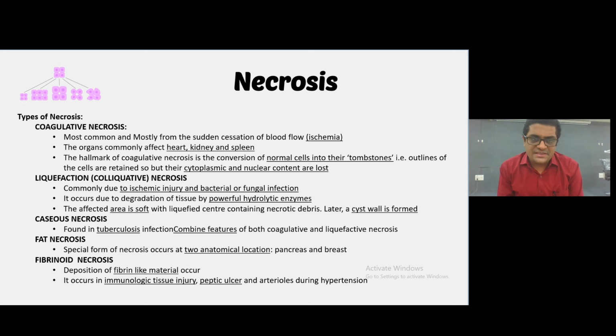Caseous necrosis is found in tuberculosis and it's a combined form of the coagulative and the liquefactive necrosis. Fat necrosis, a special form of the necrosis, occurs at two anatomical locations, pancreas and the breast. Fibrinoid necrosis, deposition of the fibrin-like material occurs. It occurs in the immunological tissue injury, peptic ulcer and arterioles during the hypertension. So these are the types of the necrosis.